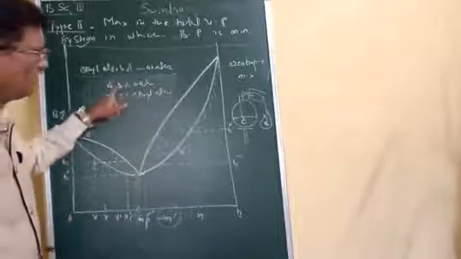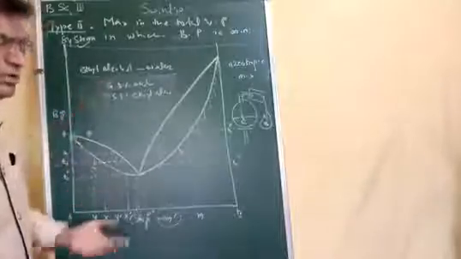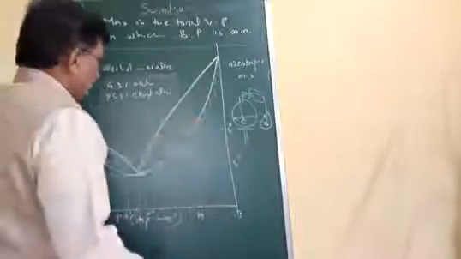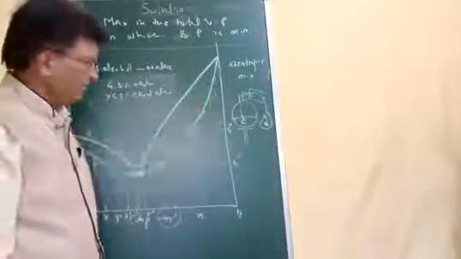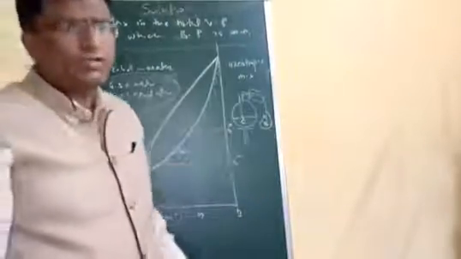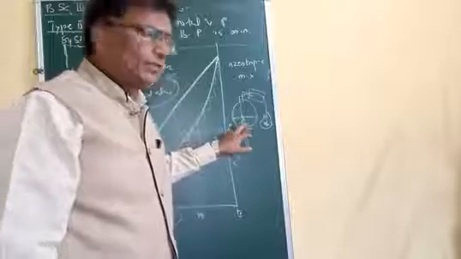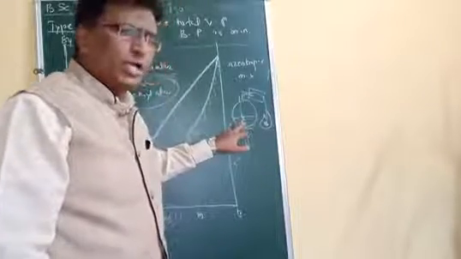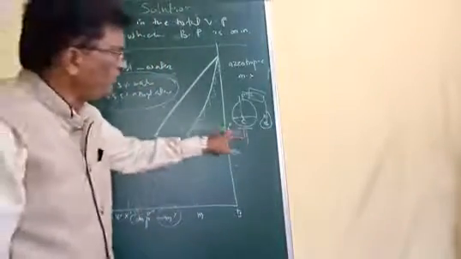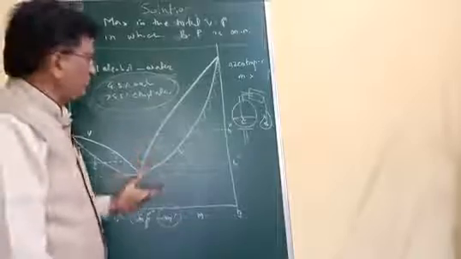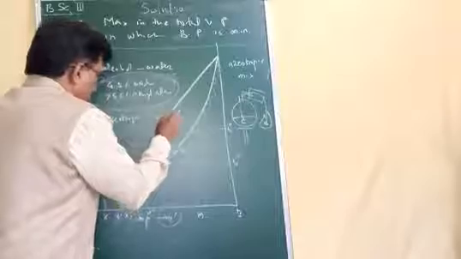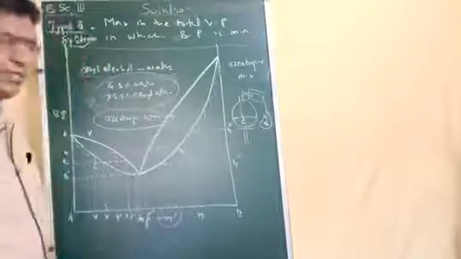That means if you want to separate this particular mixture into pure components, we cannot separate it with fractional distillation. We can separate it by another means. This is the azeotropic mixture. If we take that azeotropic mixture in a distillation flask and heat it, it will boil at a particular temperature, and whatever composition we have in the distillation flask will come over in the condensate. That means this liquid mixture will distill off completely without change in composition, and therefore it is called an azeotropic mixture. It cannot be further separated.